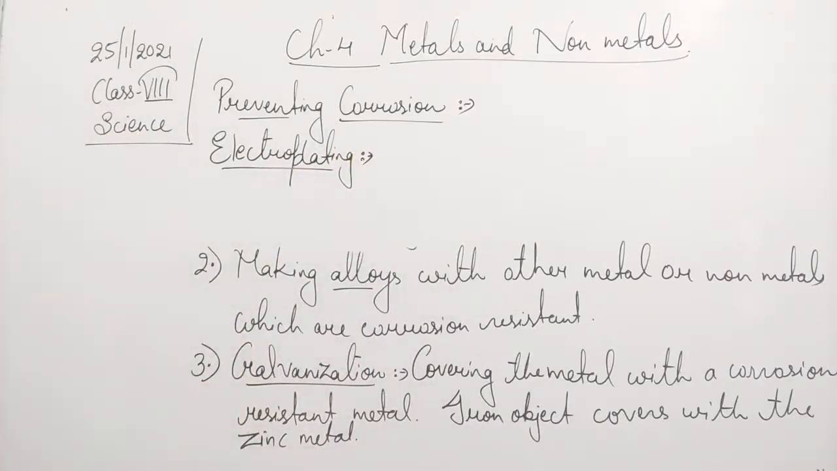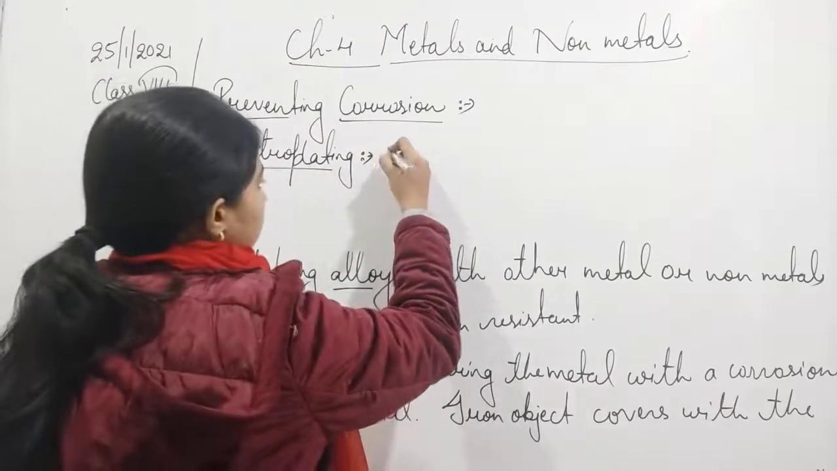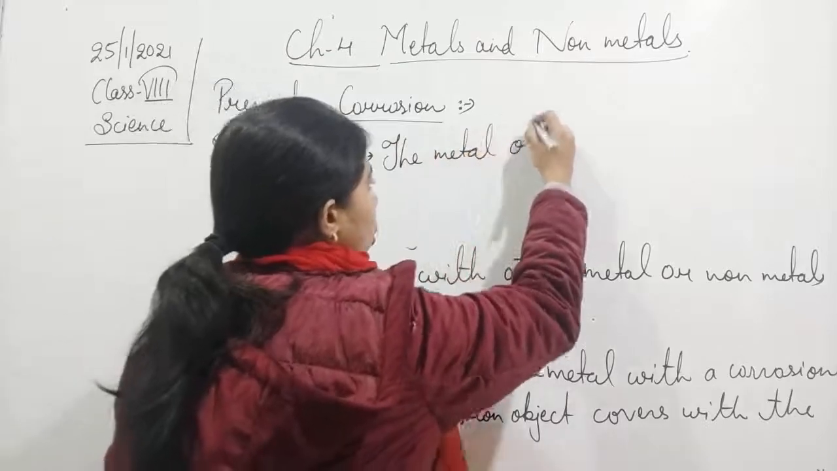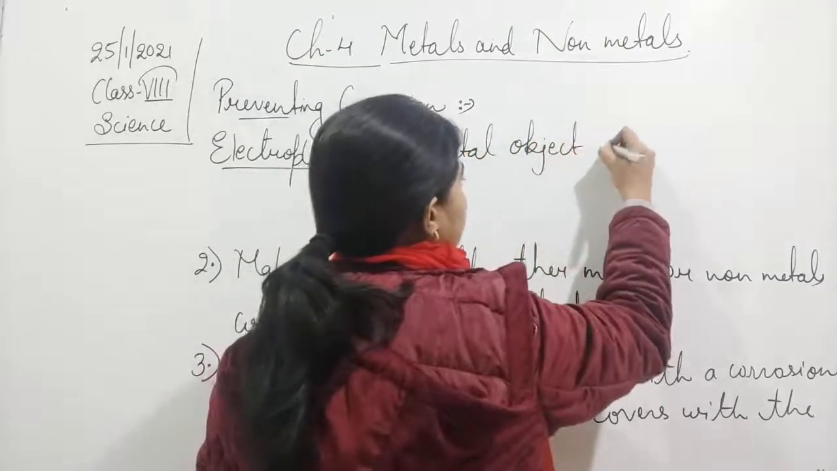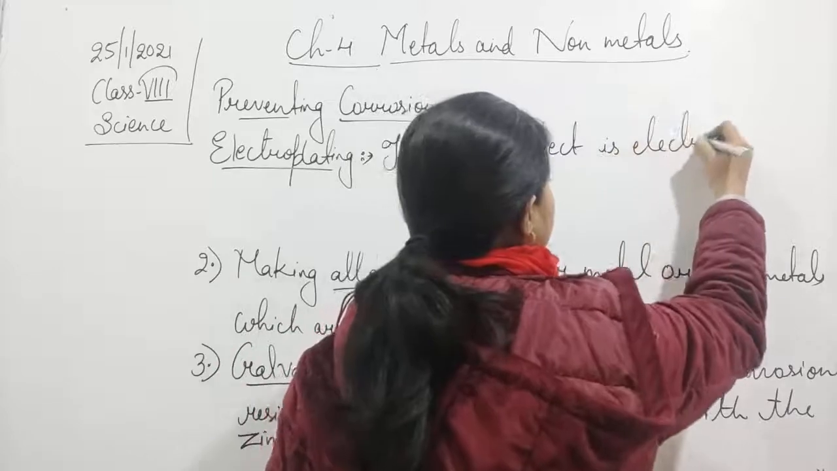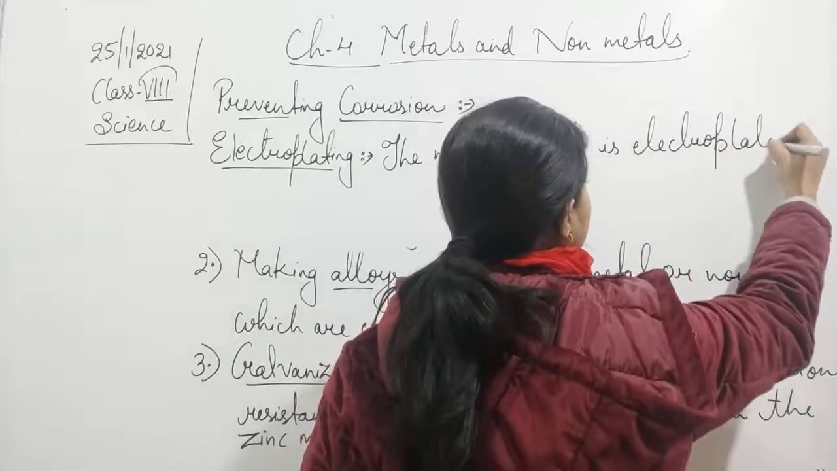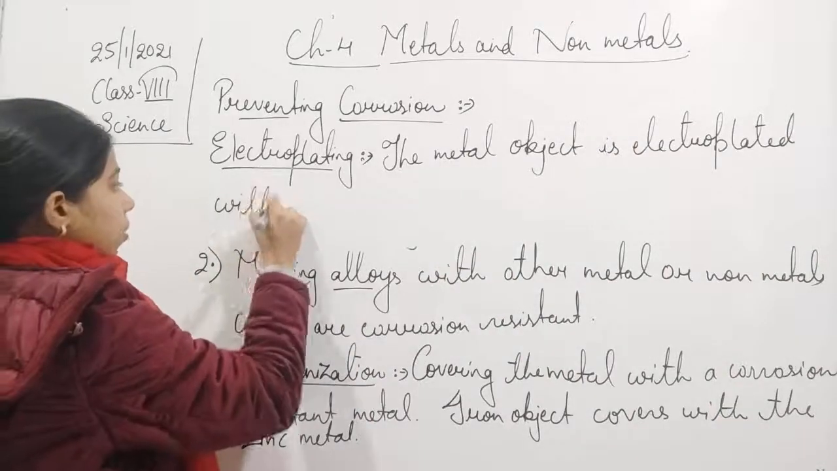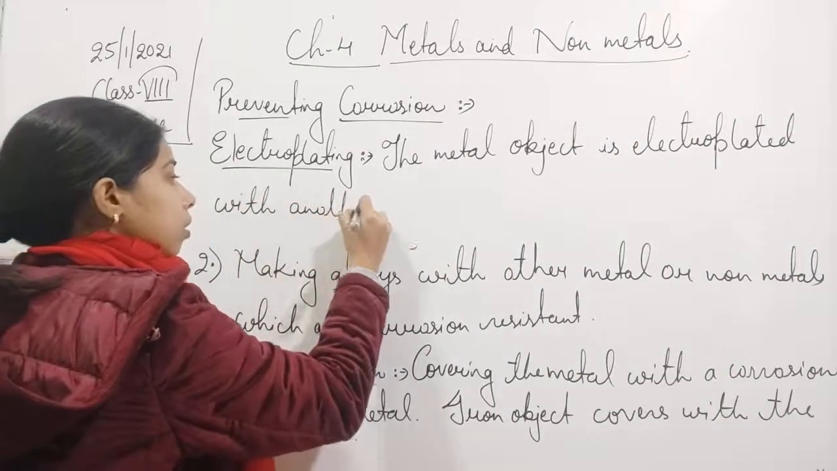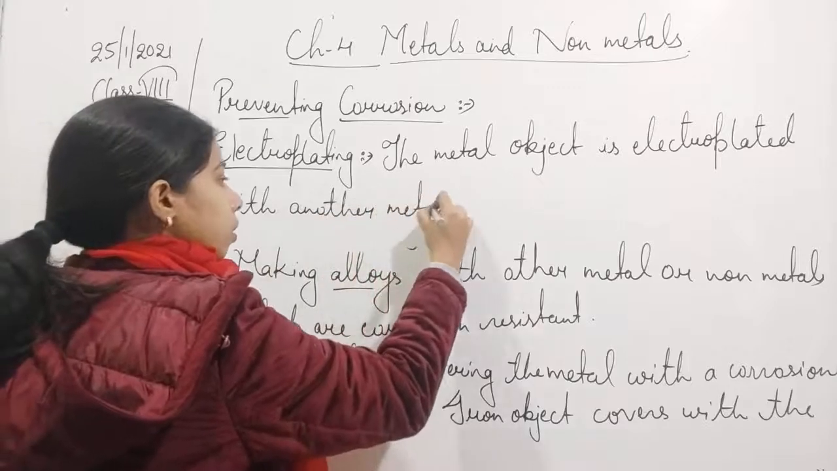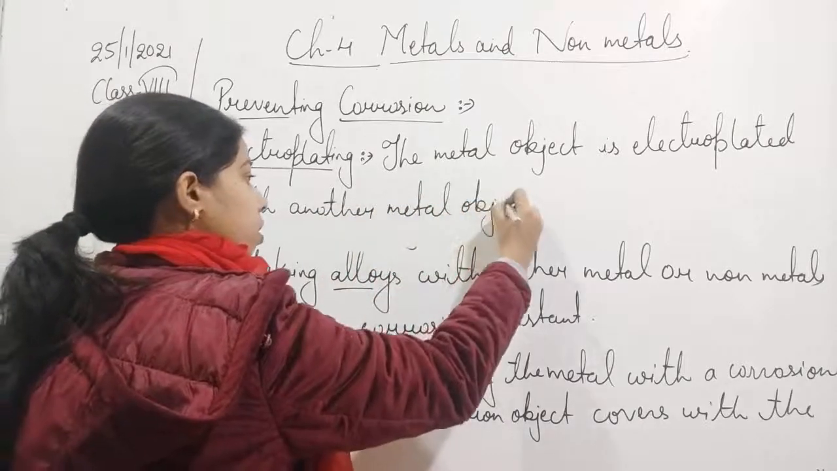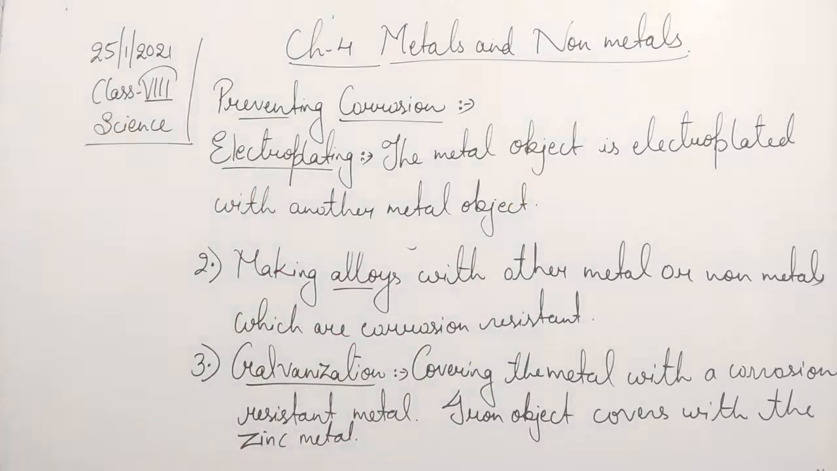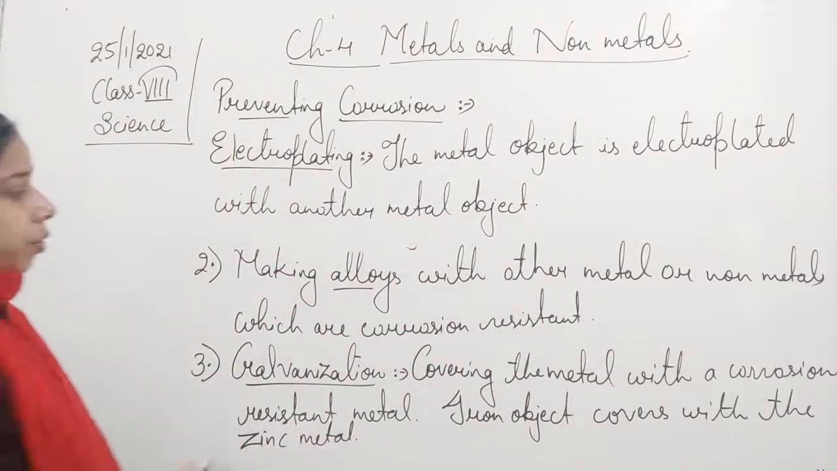Electroplating: the metal object is electroplated with another metal object. Okay, so a metal object is electroplated with another metal object.